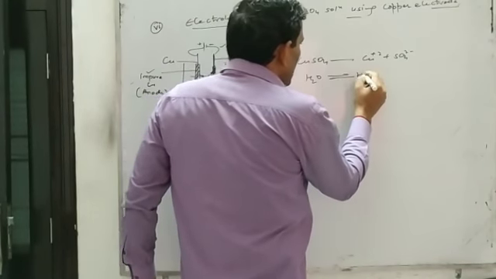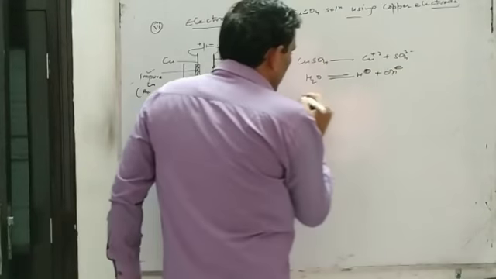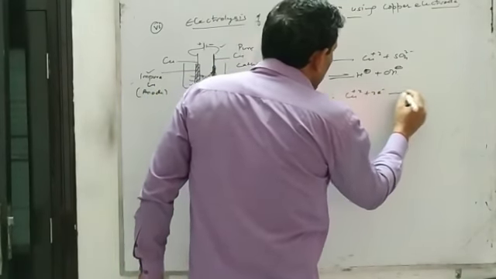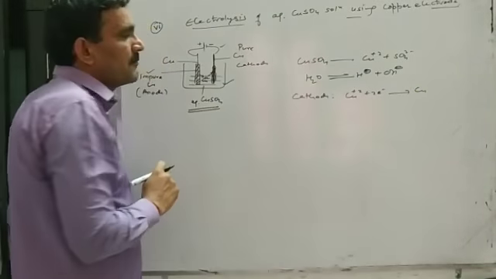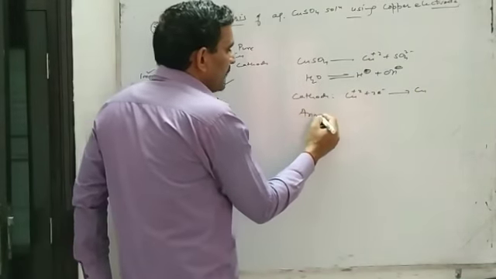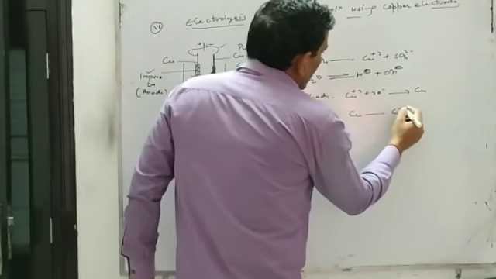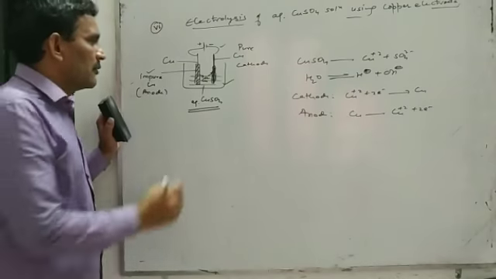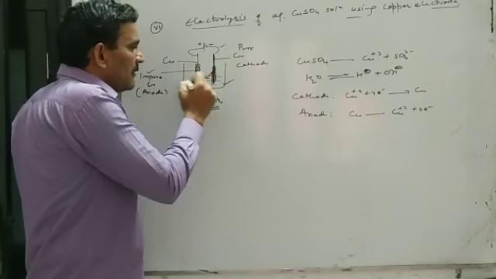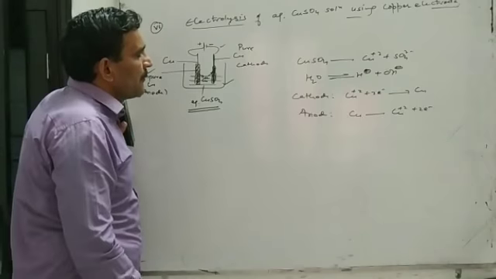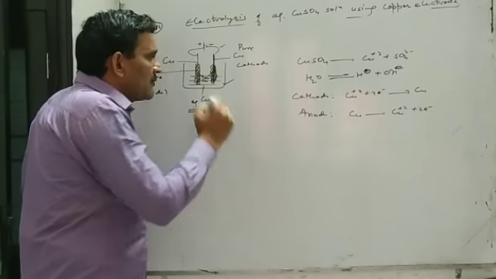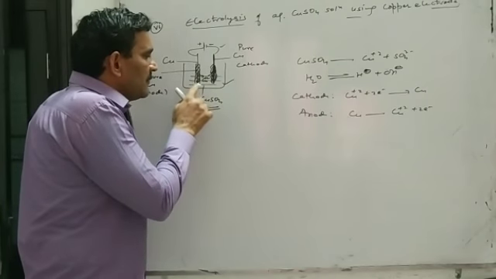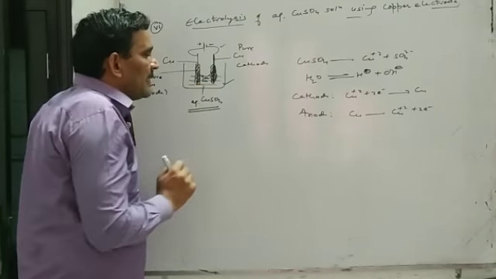Water is there, so there will be H positive and OH negative ion. When you pass electricity, copper ion present in the solution will be reduced at cathode and copper will deposit at cathode. But from anode, copper will be oxidized to form copper ion and the copper ion will come into solution. So gradually the thickness of the anode rod will decrease and the thickness of the cathode rod will gradually increase. That is, copper will dissolve into solution from anode and copper will deposit at cathode.